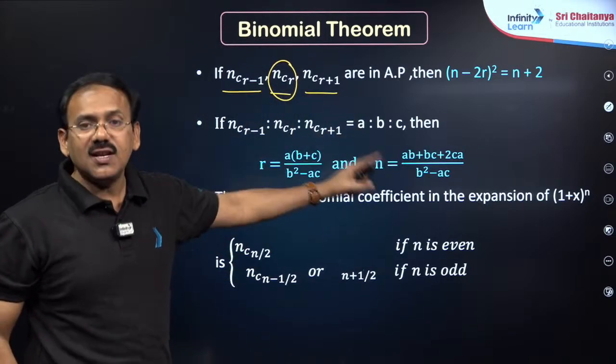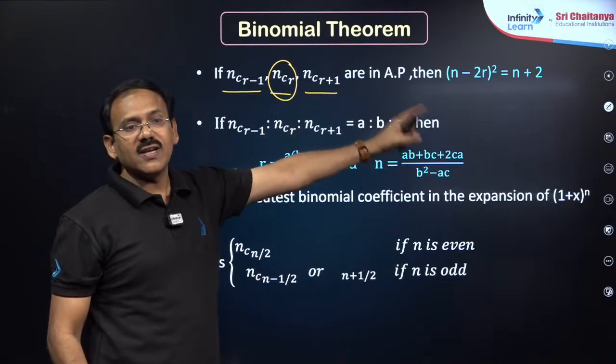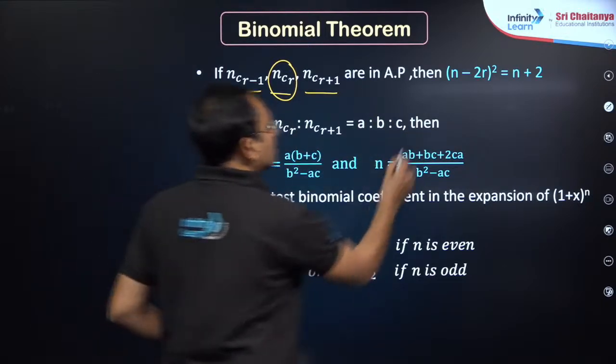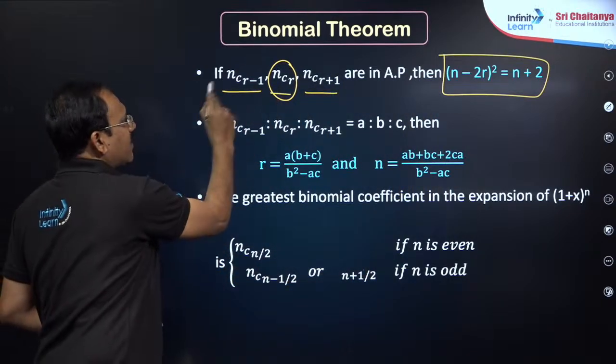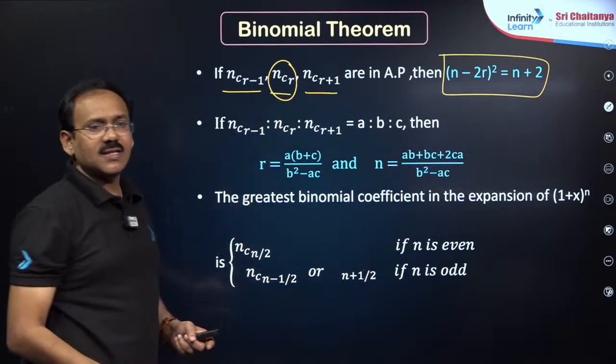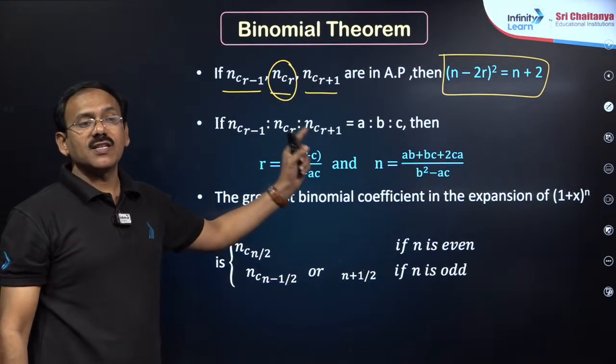In 2023 and 22, a question was given on this. It is (n minus 2r) whole square is equal to n plus 2. You must try to remember this shortcut, my dear friends. Otherwise, what you have to do is this minus this is equal to second, third minus second. If you do, you can get, to save time, (n minus 2r) whole square is equal to n plus 2.